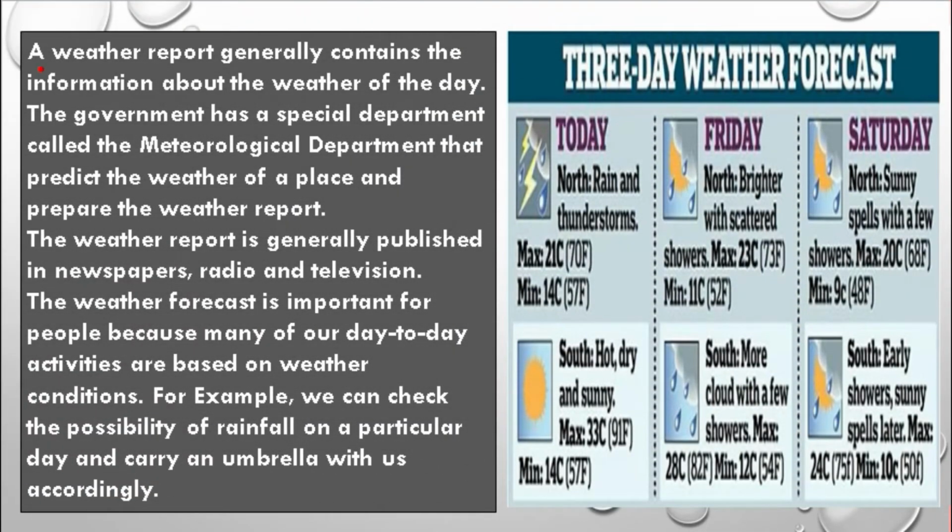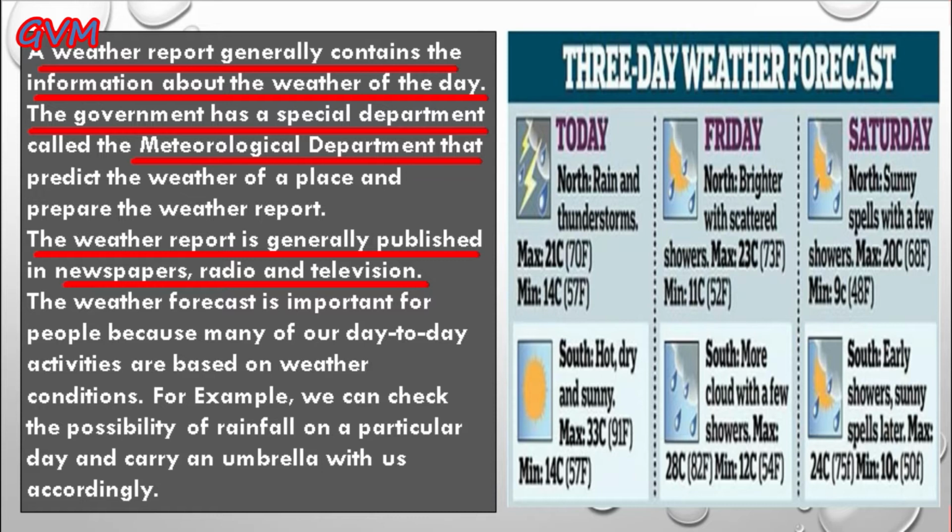And students, a weather report of a place generally contains the information of that area for that particular day. For this work, the government has a special department called the meteorological department that predicts the weather of a particular place and prepares the weather report. And students, these weather reports are generally published in newspapers, radio and television in order to alert the people.